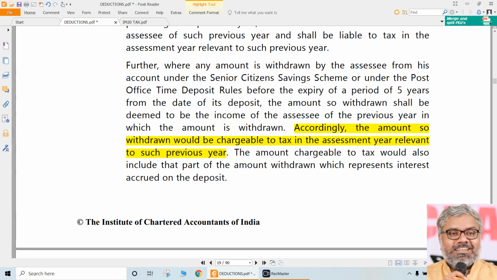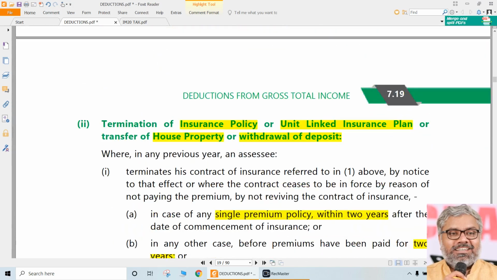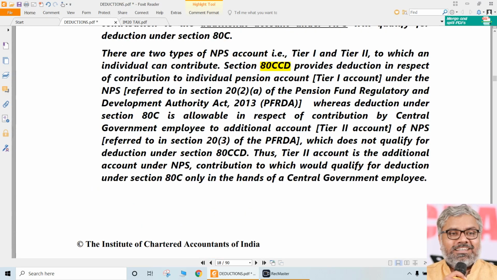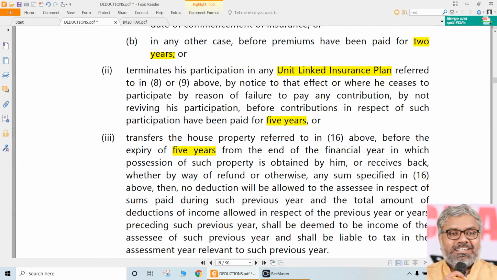So why should the government continue the deduction? Whatever amount was deducted earlier now becomes taxable. Simple, that is the logic normally applicable. But for each of them, what is the lock-in period? You don't need to remember it once again. On a broader basis, generally 5 years is the lock-in period for most of the schemes. So that you can remember, that is enough.